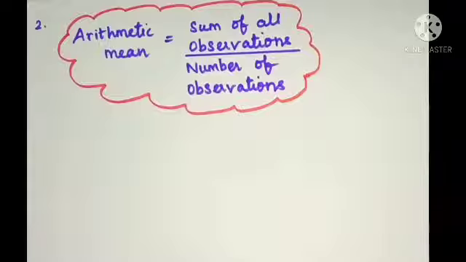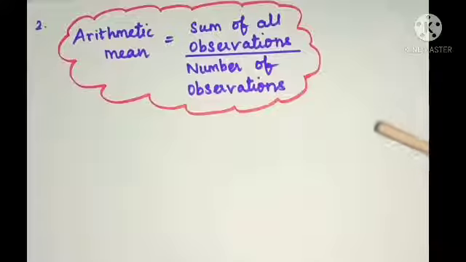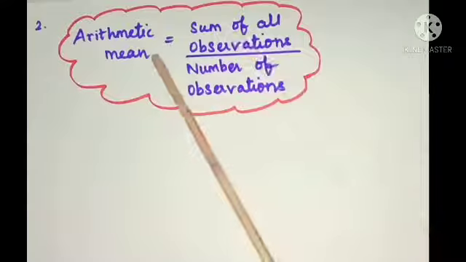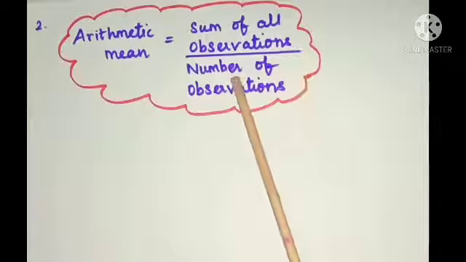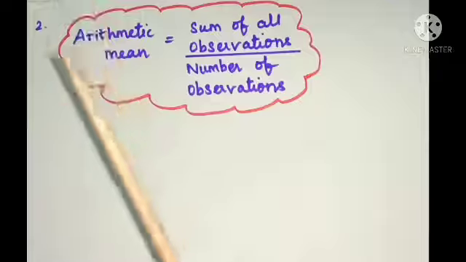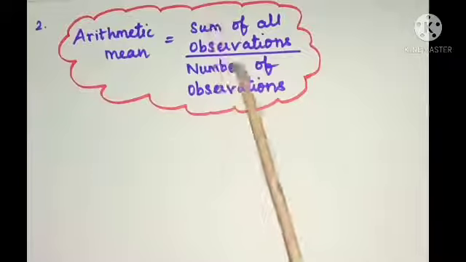Second problem. Ages of 15 students in 8th standard is given. And find the mean age of the students. Children, here mean, arithmetic mean, average. For that, we are going to use arithmetic mean is equal to sum of all observations divided by number of observations. We are going to use this formula.